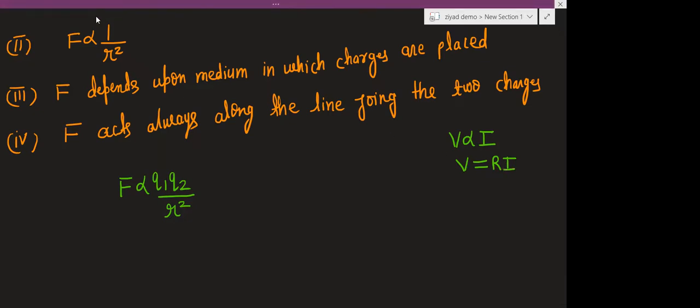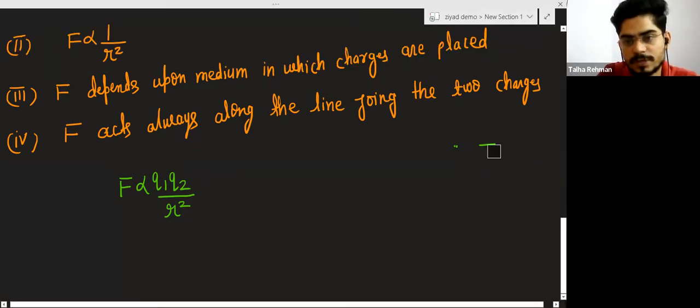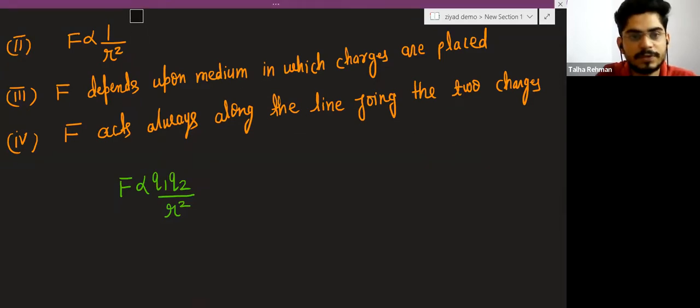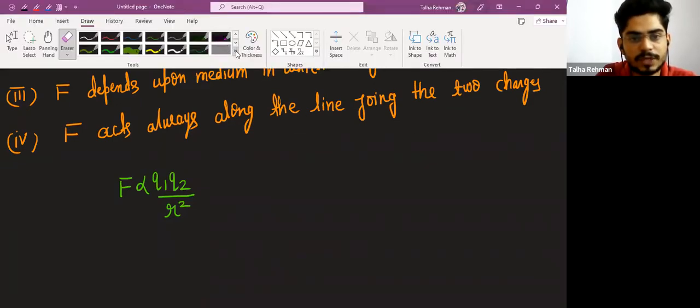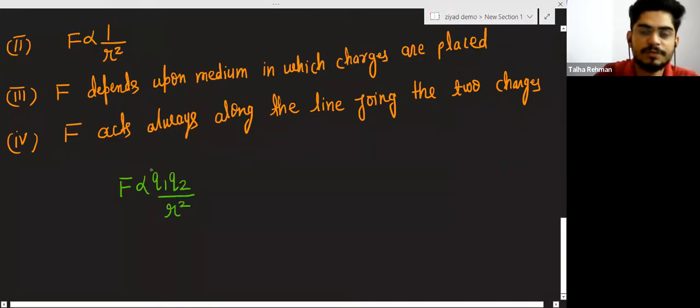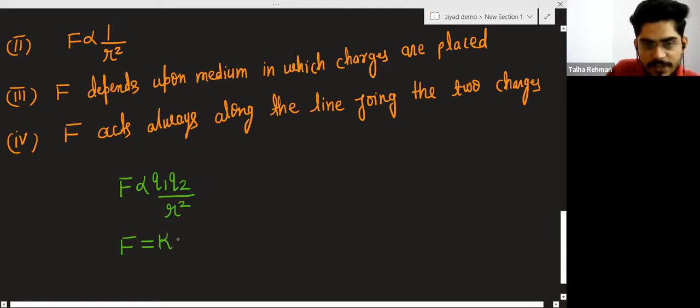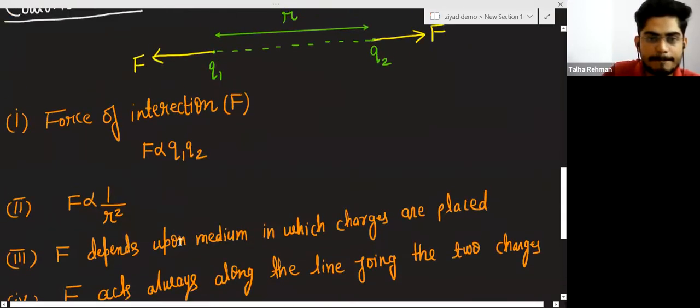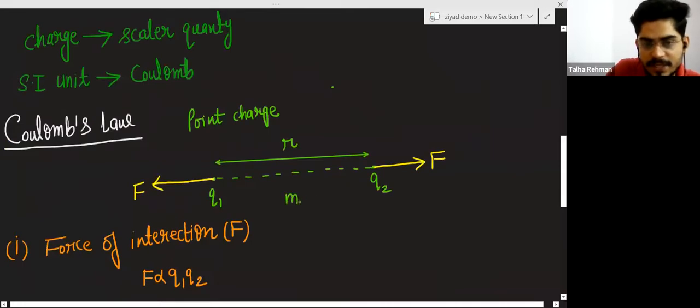That is Ohm's law. In a similar way here also, when you remove the proportionality sign, you get some constant. You write F equals k q1 q2 divided by r square, where k is the constant. These charges are placed in some medium.